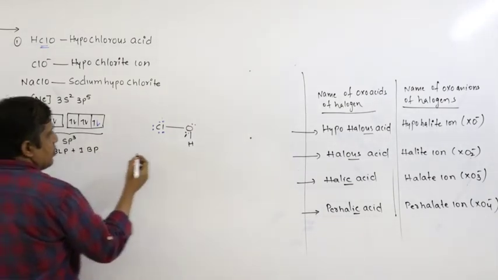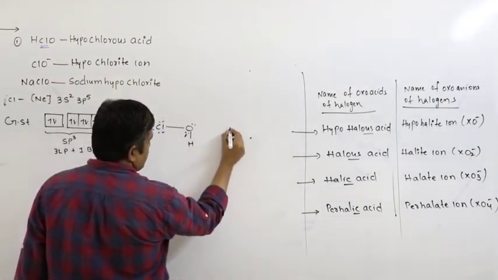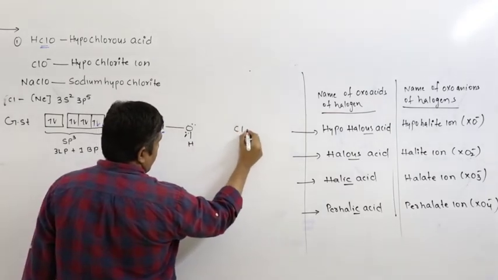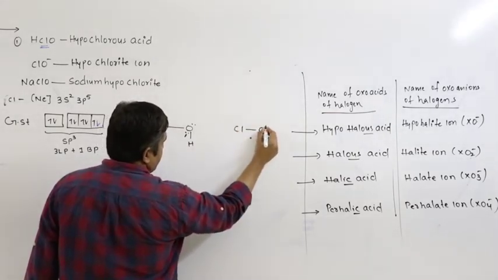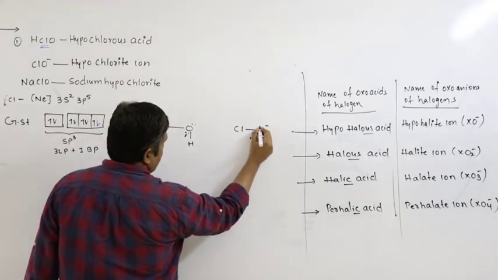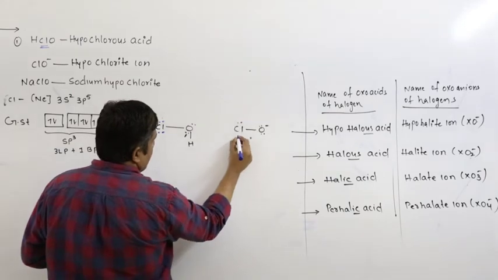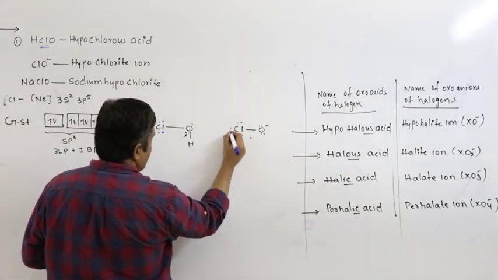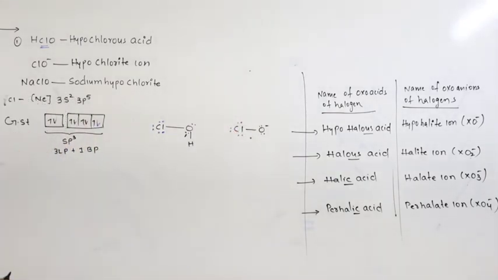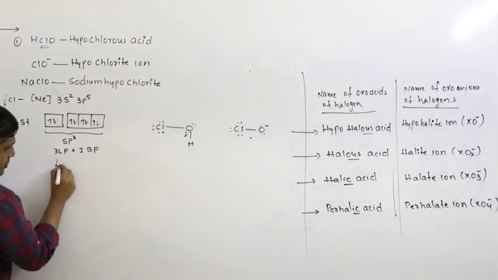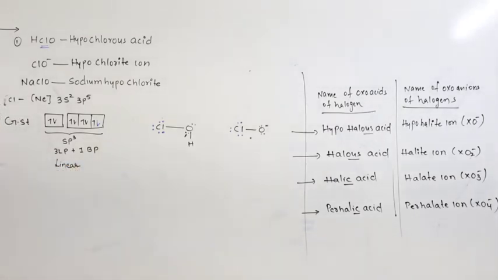So if I write the ClO minus structure, chlorine, oxygen with a negative charge, these are the 3 lone pairs on chlorine. So the structure is linear. Hybridization is sp3, 3 lone pairs and 1 bond pair on the chlorine atom, right.